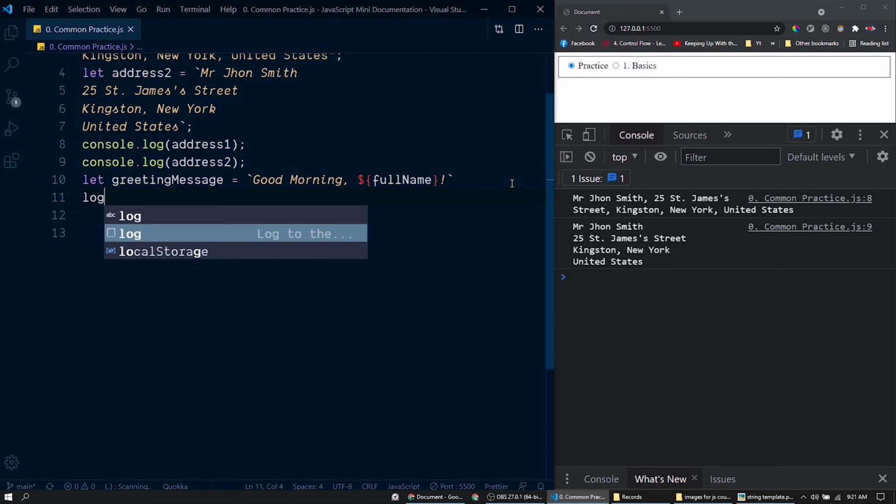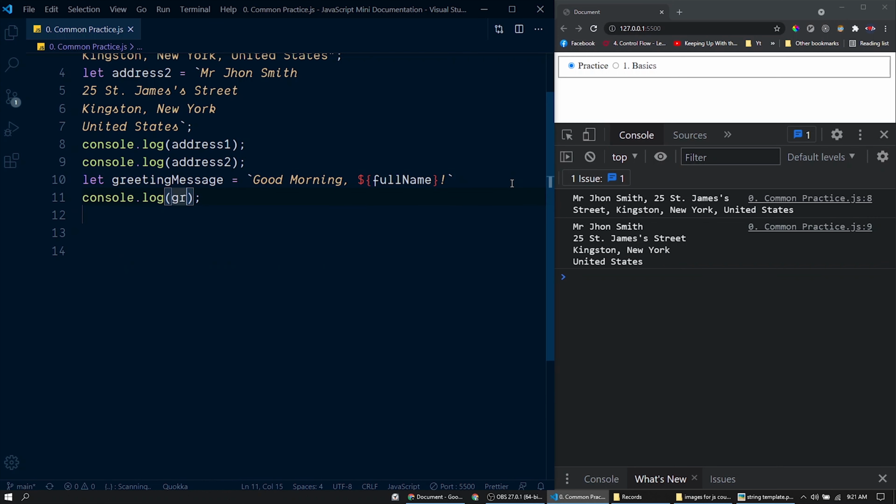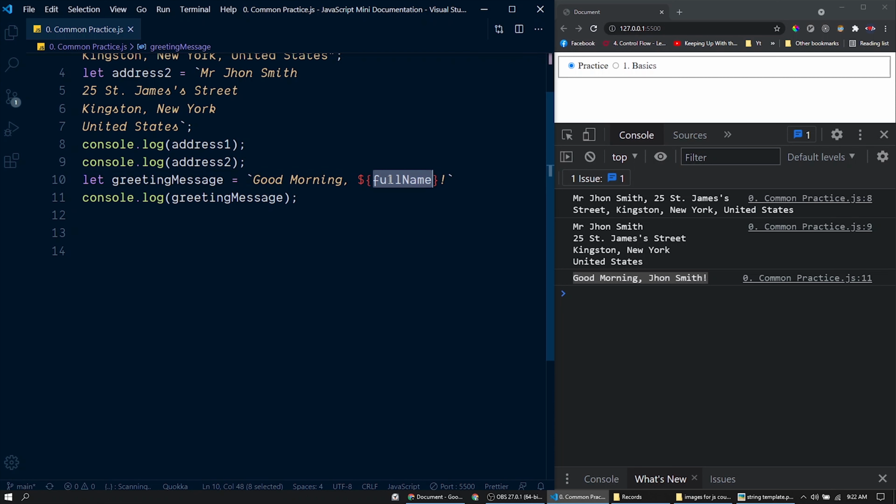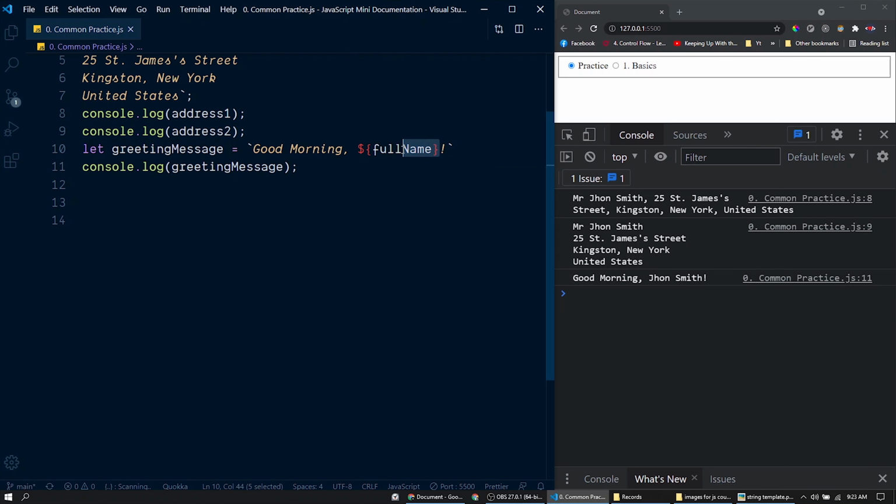Let's print this variable into the developer console. So greetingMessage, boom, that's it. Good morning, John Smith. So this placeholder is replaced with the value that we have within this variable. So this is what we call string interpolation. The placeholder will be replaced with the value of the expression within it.